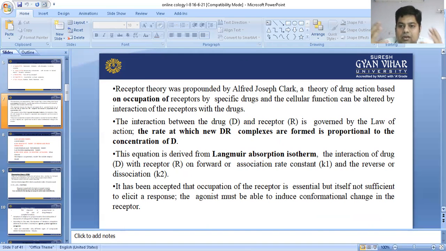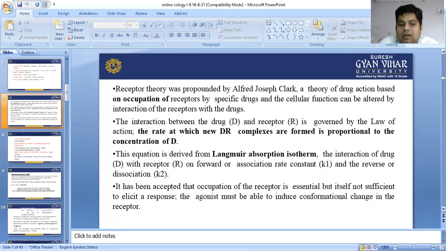When the drug and receptor meet, the drug receptor complex is formed, and the therapeutic effect depends upon the formation of the drug receptor complex. This equation is derived from the Langmuir adsorption isotherm and the interaction of drug and receptor, with an association rate constant and a reverse dissociation process.